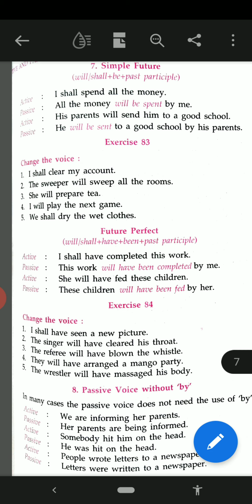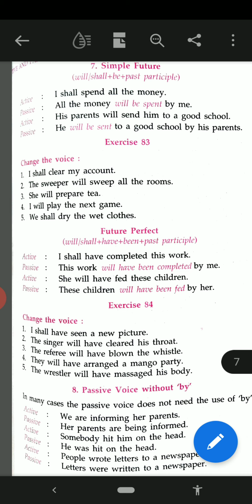I shall have completed this work. So this work will have been completed by me. She will have fed these children. These children will have been fed by her.